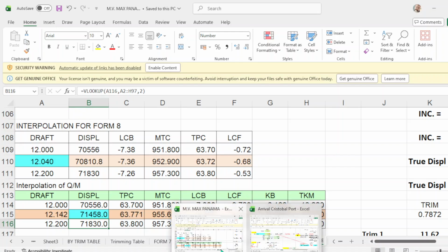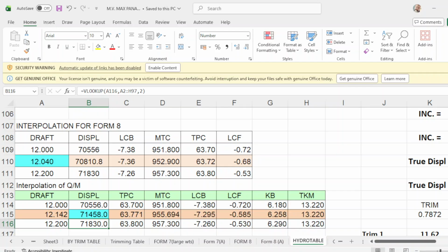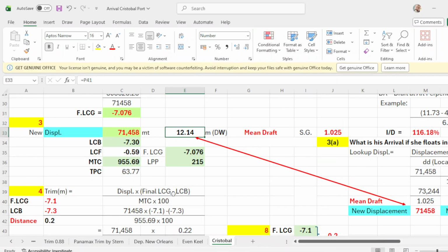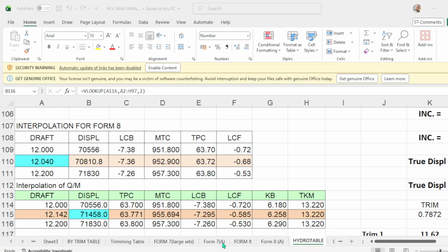We will proceed. Take notice, LCB is negative 7.30, so we round it. Next will be LCF of negative 0.59, so round it up.